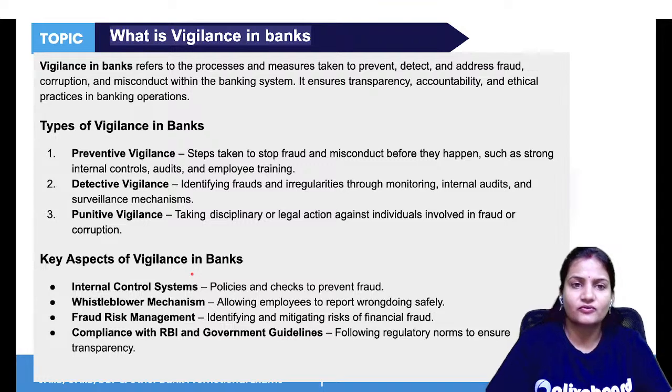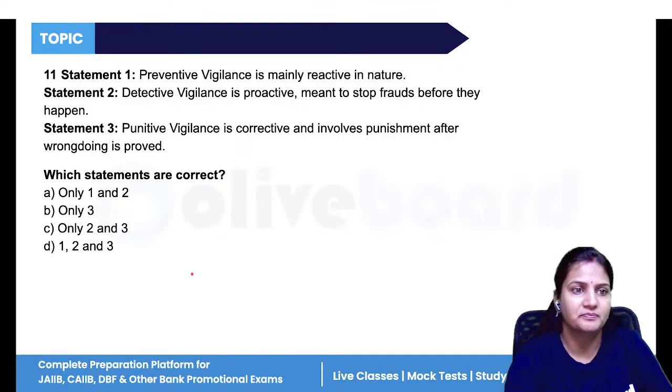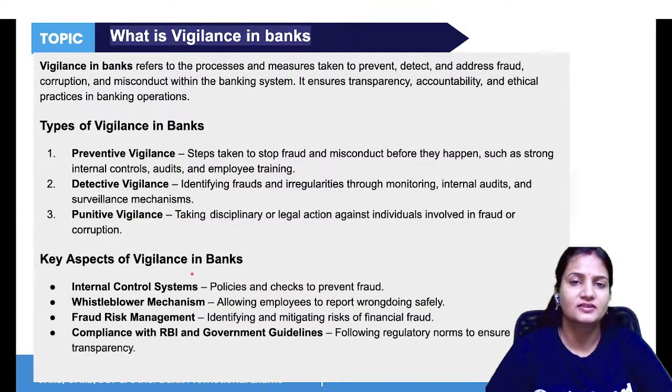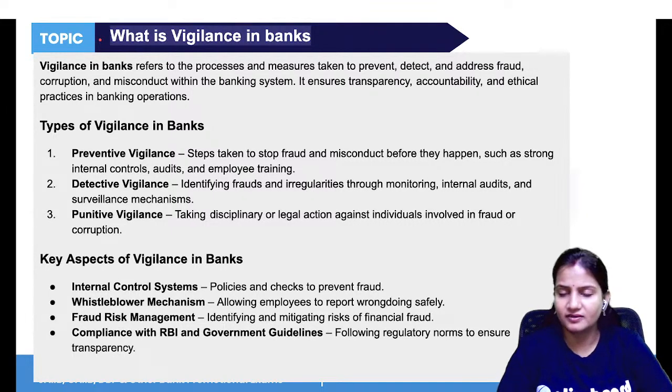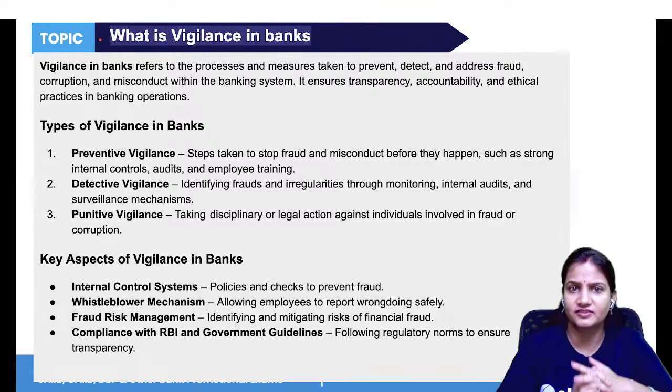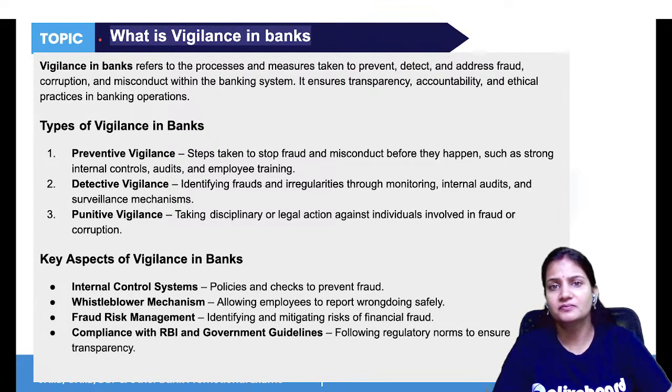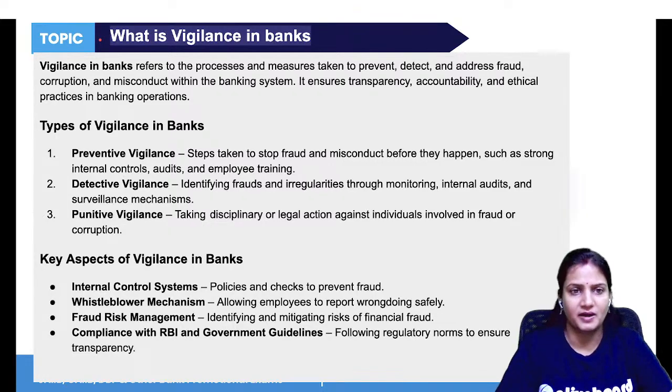Now, the next question is on vigilance in banks. Before this, let's first understand in short what vigilance is. We know that in banks many different types of activities occur. Some good activities and some bad activities also occur in banks.